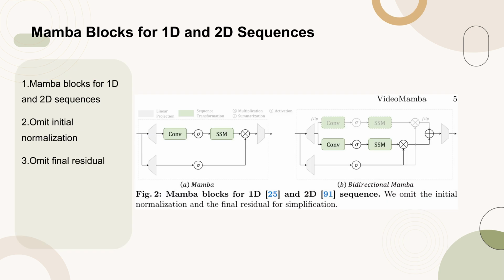Figure 2 illustrates the Mamba blocks designed for both 1D and 2D sequences. The figure simplifies the representation by omitting the initial normalization and the final residual connections. This visualization highlights the core structure of the Mamba blocks, which are crucial for processing sequences in different dimensions efficiently.